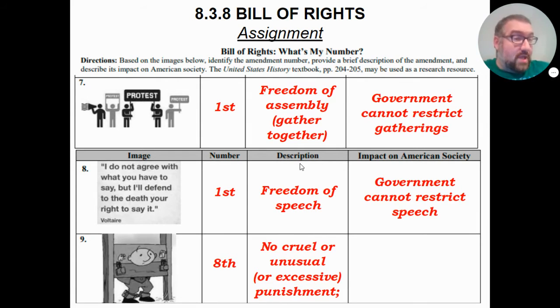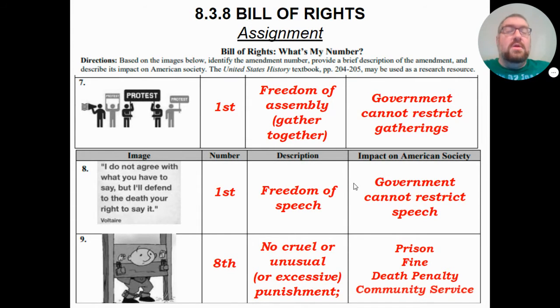What punishments are okay? You can have a prison sentence. None of the stuff where people throw stuff at you or you get humiliated or you get locked up or tortured or anything like that. No, you got a prison sentence. You can pay a fine as long as it's not too much. You can have the death penalty in certain circumstances, or you can have community service. But in all of these cases, these sentences are not cruel or unusual or excessive.